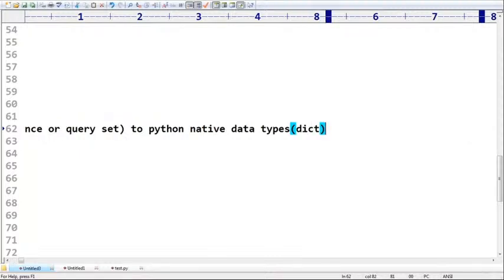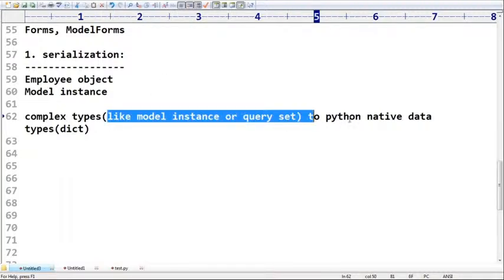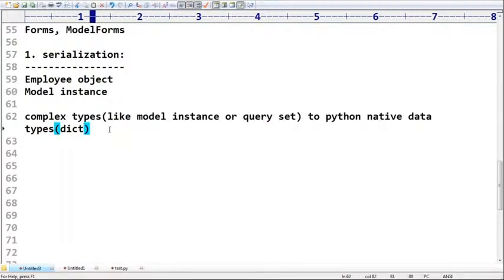Are you getting, like dict? Dict means what? Dictionary, sir. The process of converting your database model instance or query set to Python native data types, this conversion process is by default considered as serialization.